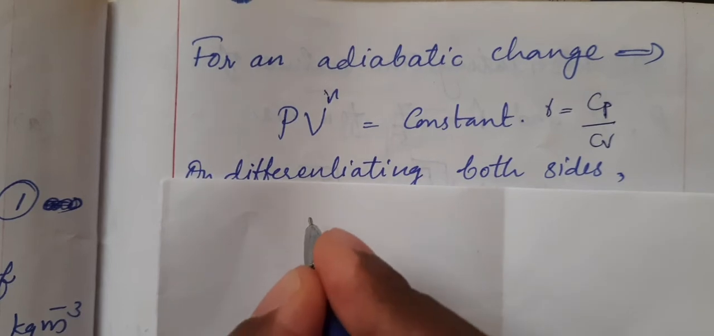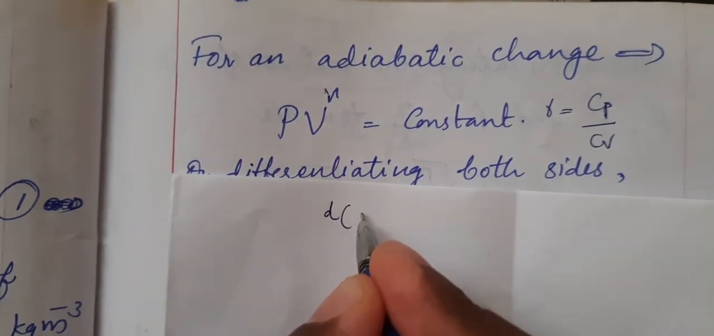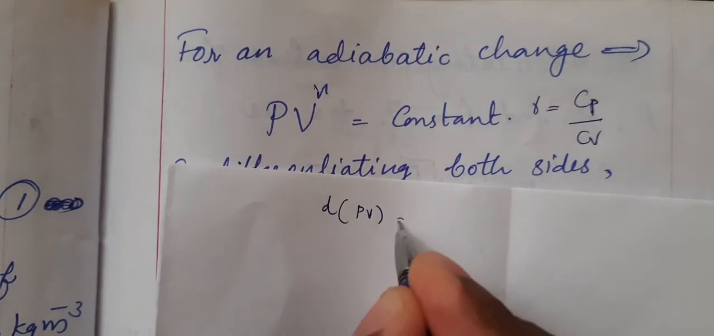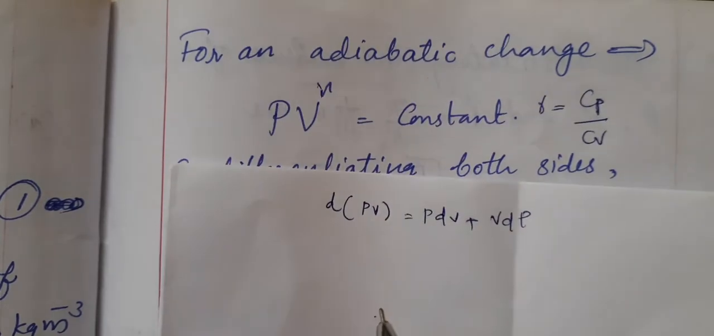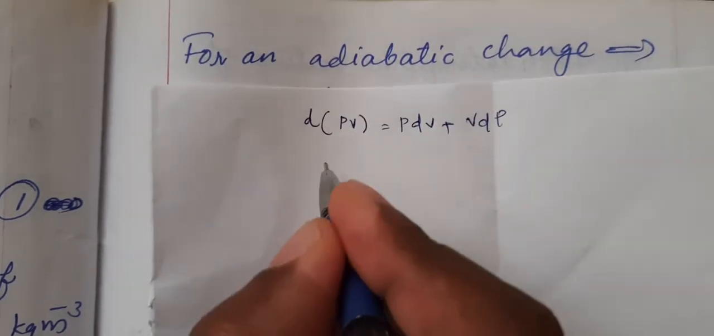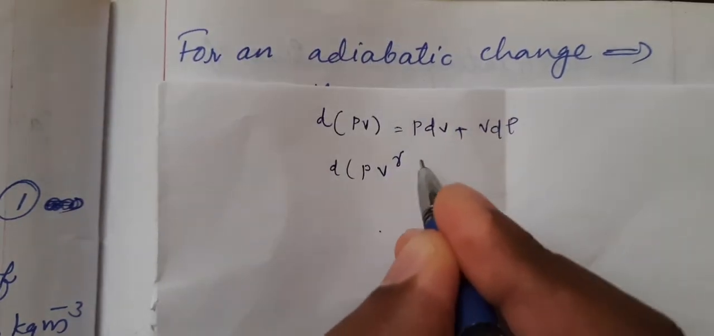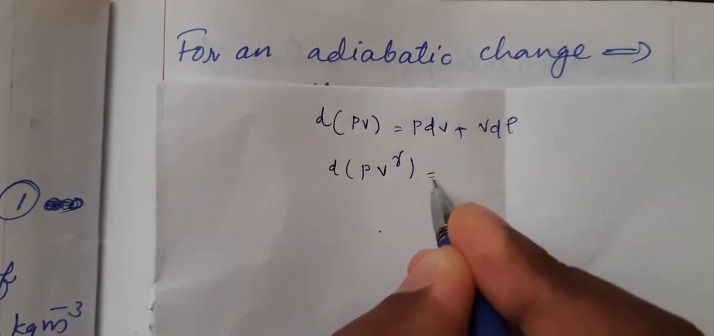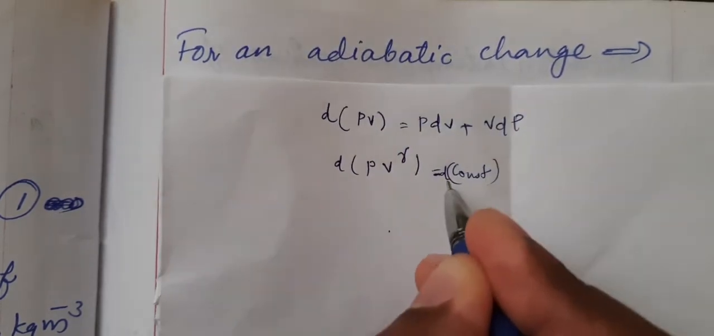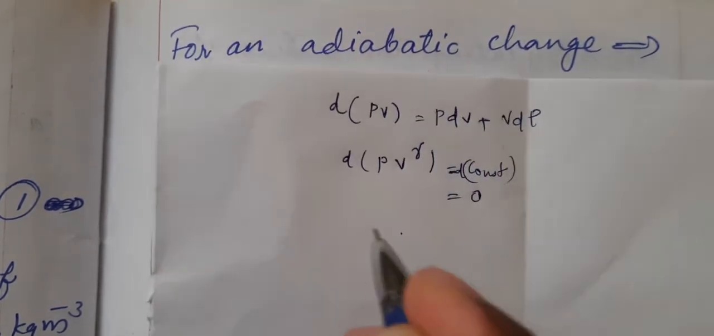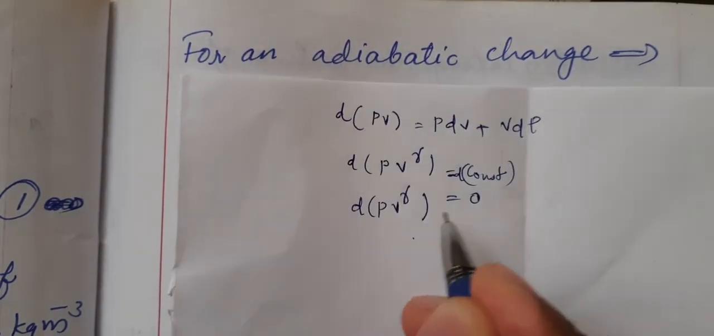Here we have d of PV, which is P dV plus V dP. Hope you remember this. But now instead of PV we have d of PV to the power gamma, which is equal to a constant. It's differential: d of a constant is 0. So d of PV to the power gamma is equal to 0.